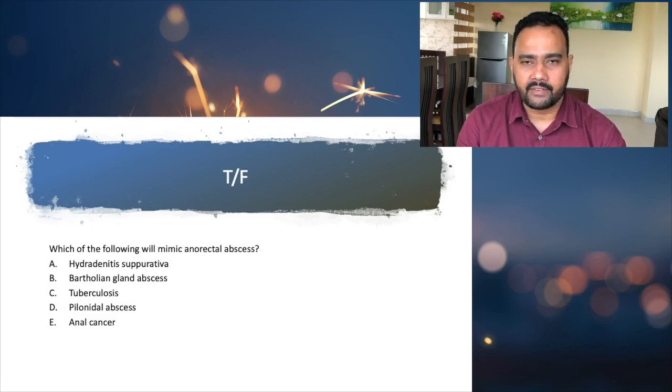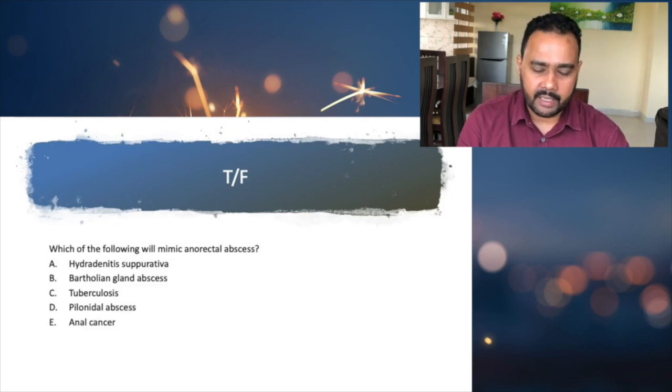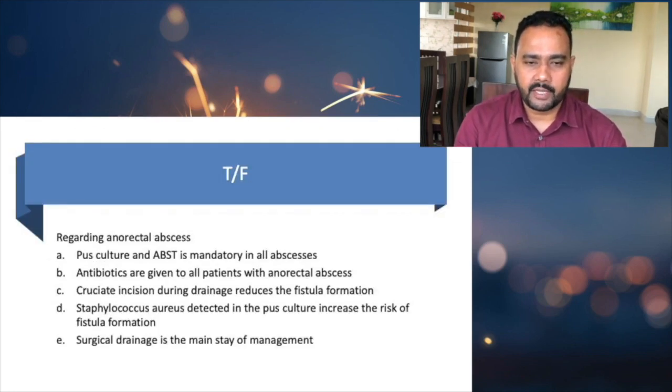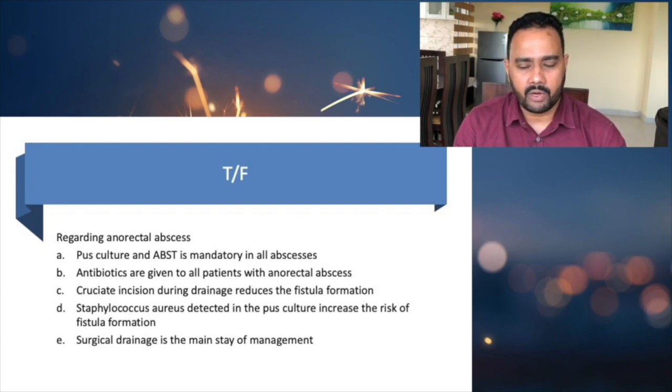And the anal cancer. So anal cancer, sometimes the patient will present with severe pain as well as a tender lump. So severe pain and a tender lump will indicate it mimics a perianal or anorectal abscess, so that is also true. So true or false regarding anorectal abscess, pus culture and ABST is mandatory in all abscesses.